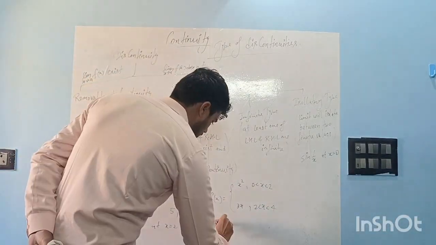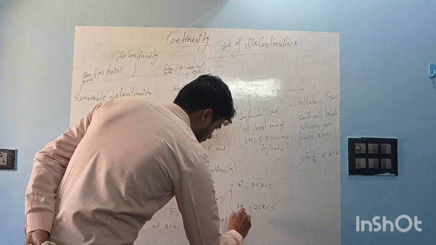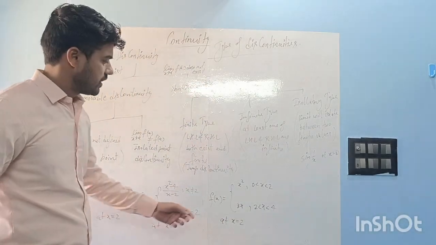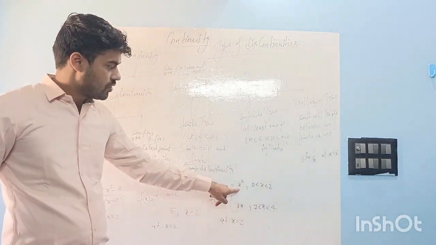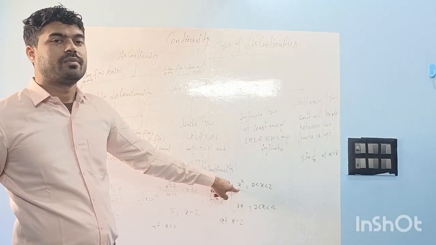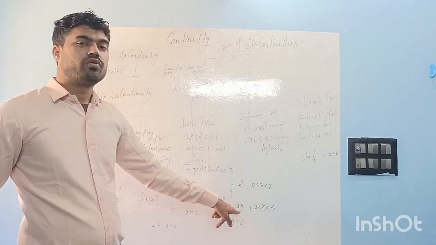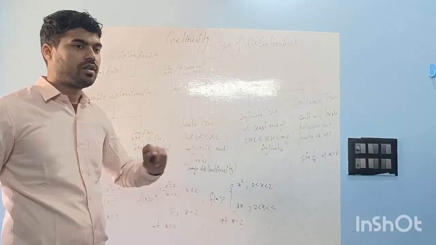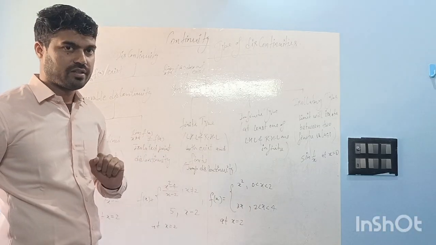So at x is equal to 2, it will have jump discontinuity. As you can see, at 2 LHL will be 2 square, means 4. RHL will be 3 into 2, 6. So LHL and RHL are not equal but both are finite, right?